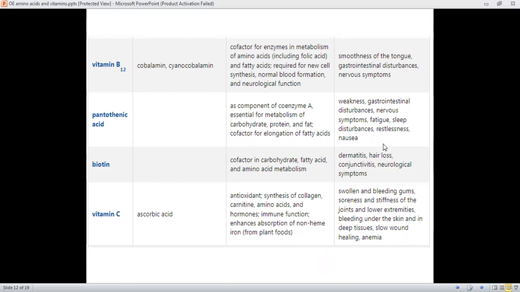Vitamin C, also called ascorbic acid, acts as an antioxidant, and it is used in the synthesis of collagen, carnitine, amino acids, and hormones, and it exerts immune function, and it also enhances the absorption of non-heme iron, especially from the food source.